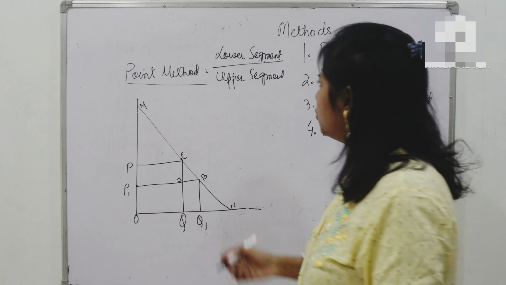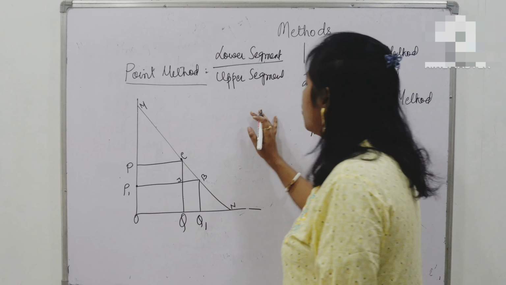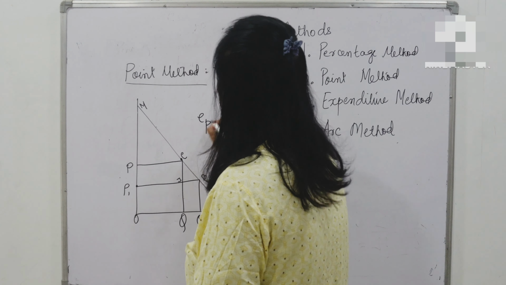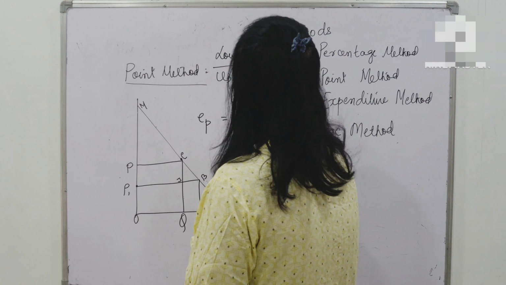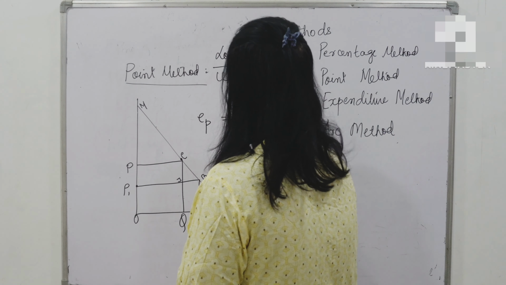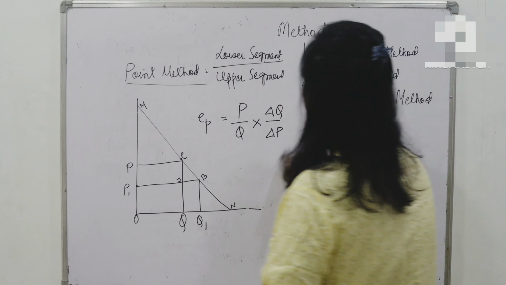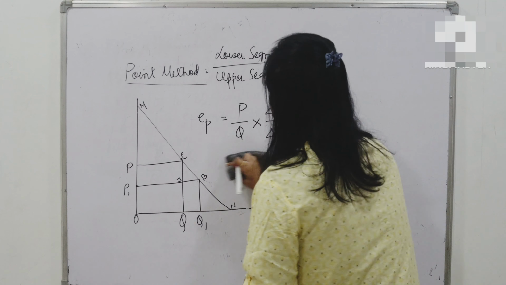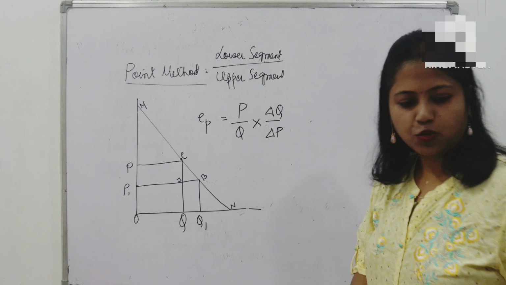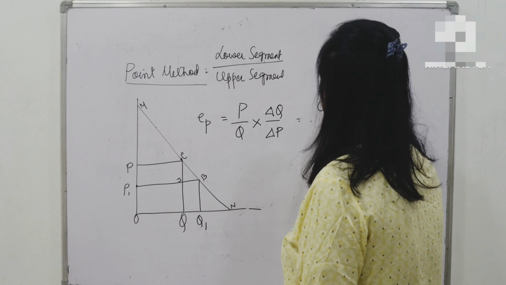For this, I will write the formula of elasticity using the percentage method. What is the percentage method formula? The percentage method formula is P by Q into delta Q divided by delta P. Okay, this is my percentage method formula. Now I will write all the values here. So tell me, what is my P? P is the original price, so my original price was OP. I will write here OP.